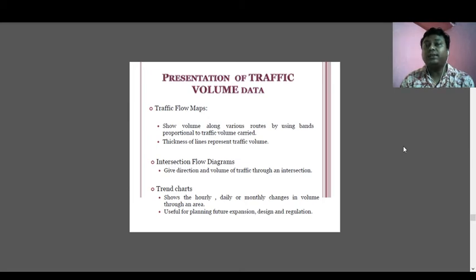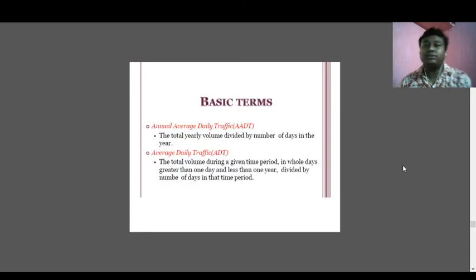So which trend that particular road is following, we can find out from this traffic volume data. What are the basic terms? These are the basic terms used for representation of the traffic volume, called AADT and ADT. AADT is the annual average daily traffic and ADT is the average daily traffic. You can find out the meaning of these two terms from their names itself.